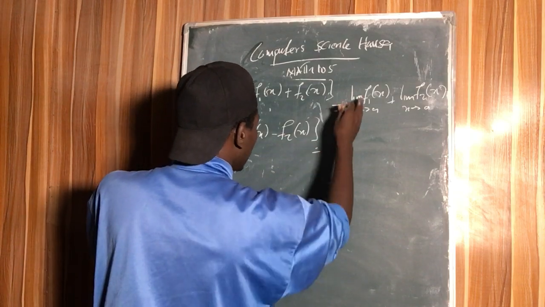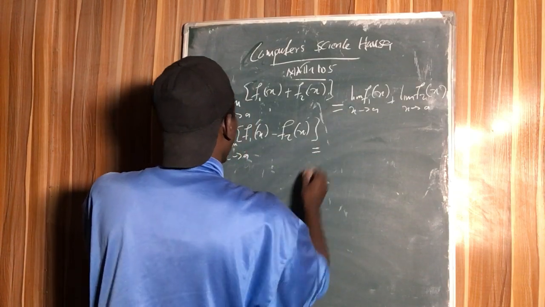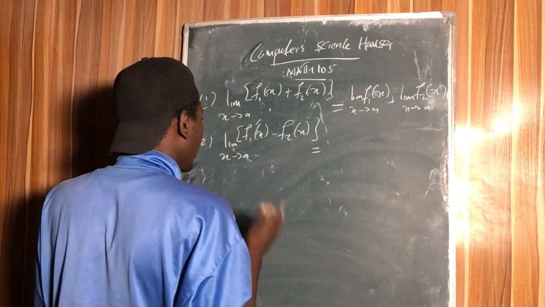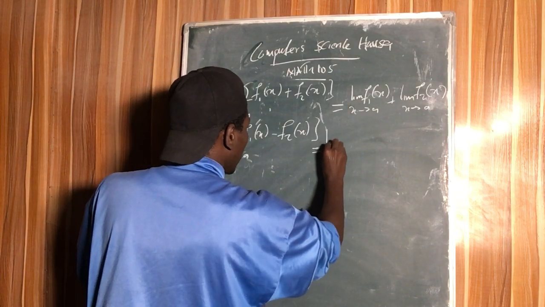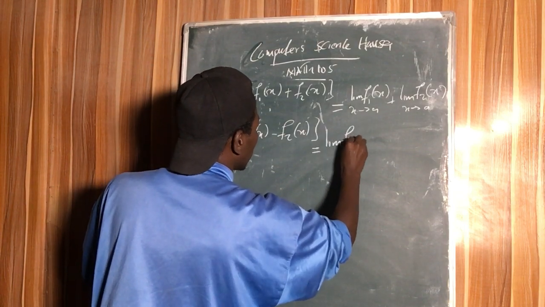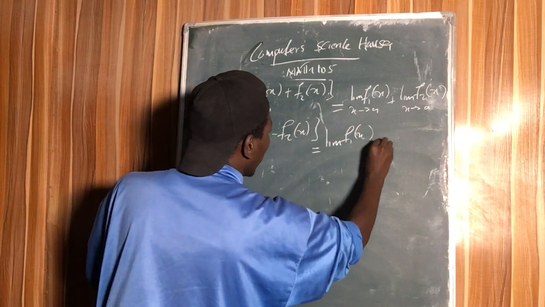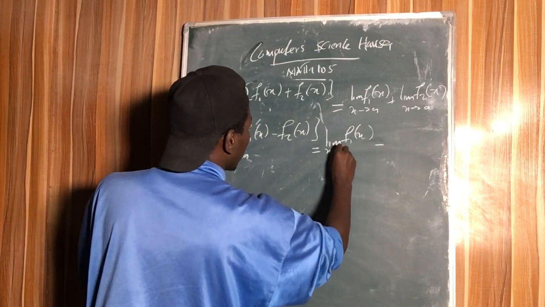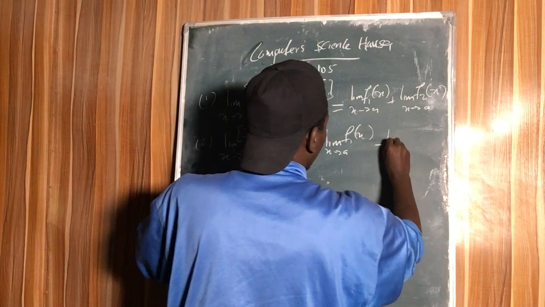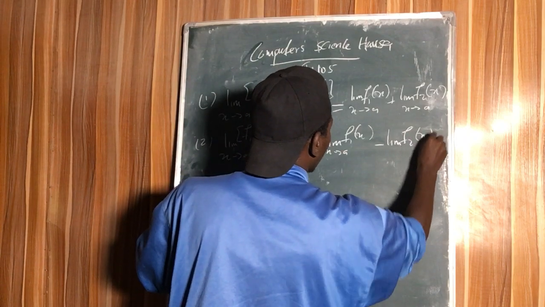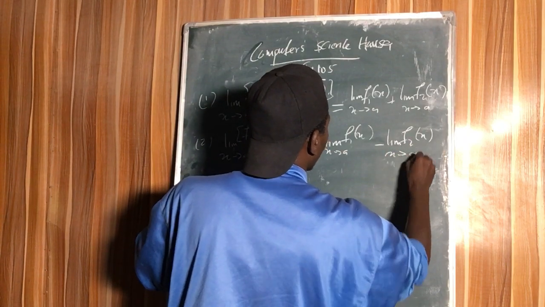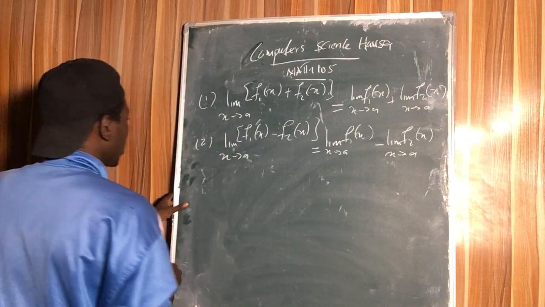This is going to be the difference of their respective limits. So we have this minus this as x approaches a. So it's called the sum of their respective limits.